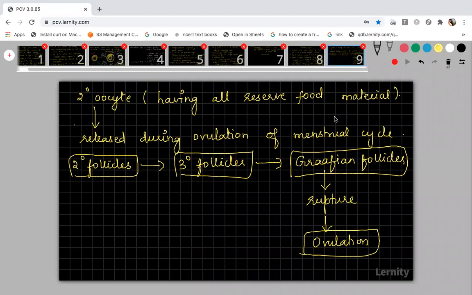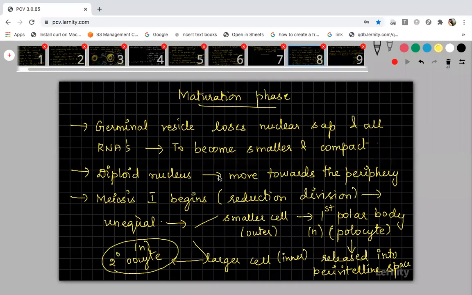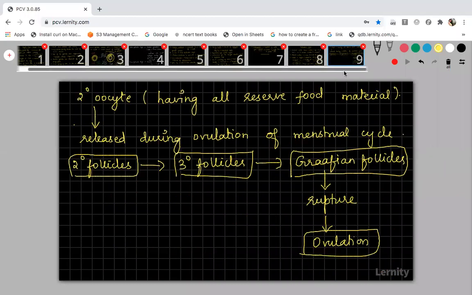Now students, please note down one point. Only meiosis 1 has completed. Meiosis 2 has not yet started. When will meiosis 2 occur? In ovulation, what will happen? During this ovulation, the release of secondary oocyte from the ovary to the fallopian tube will occur.